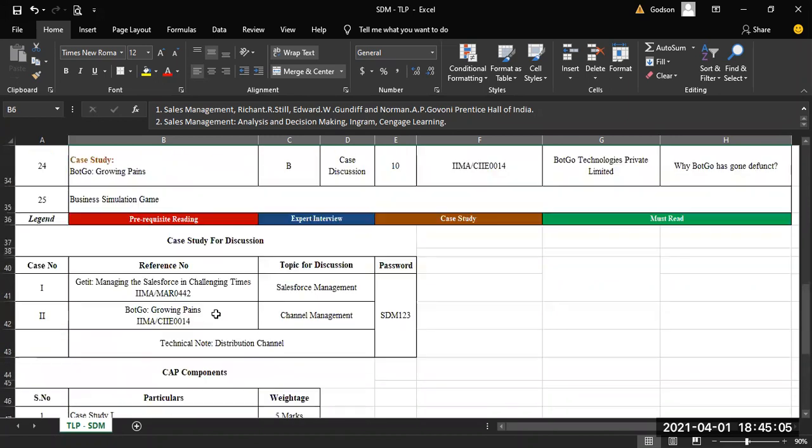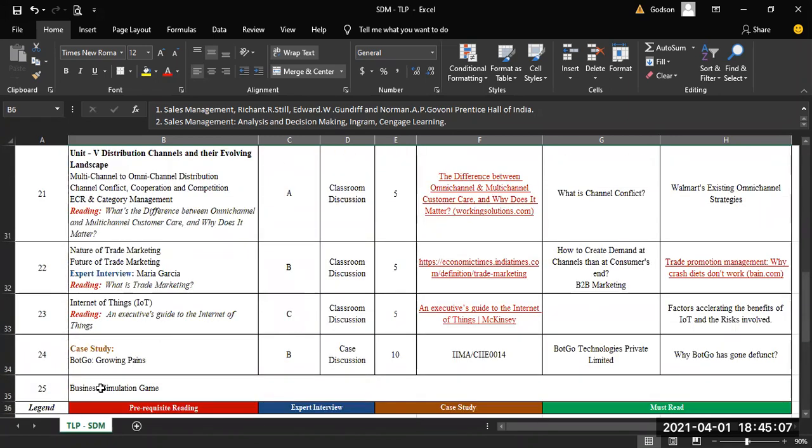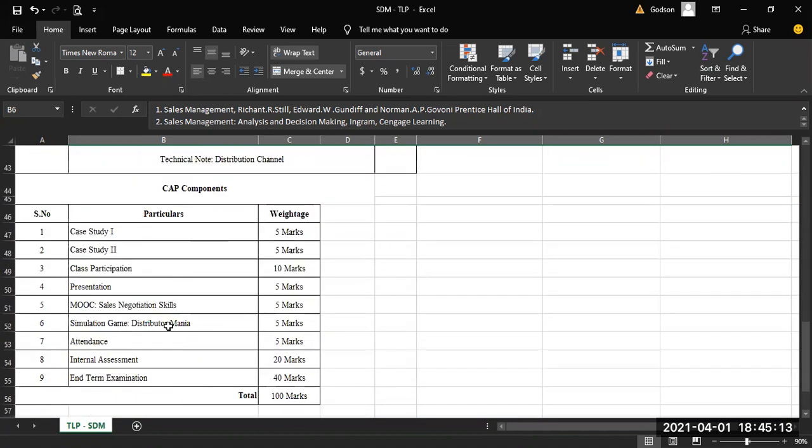That is why I've assigned the simulation game towards the end of the course, because the fourth unit and fifth unit talk about distribution management, and this particular simulation game is also on distribution. So yeah, sir, we'll have it at the last. And I'm hoping that before which physical classrooms might resume.